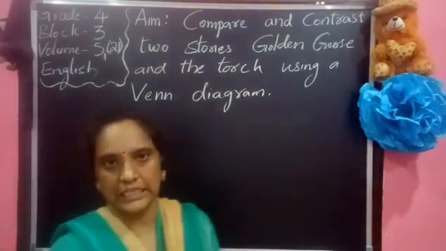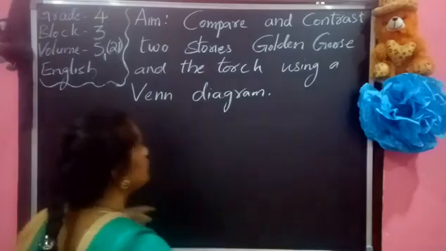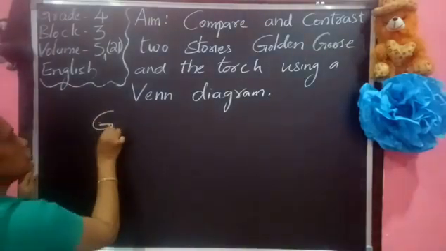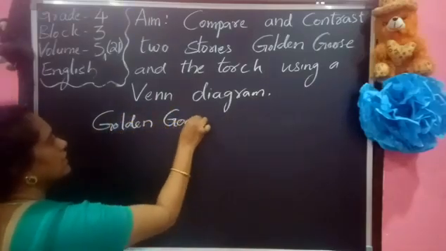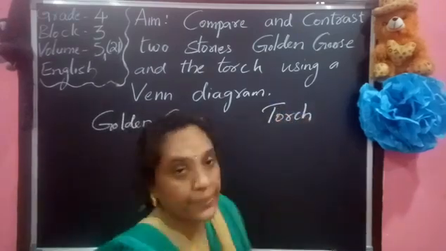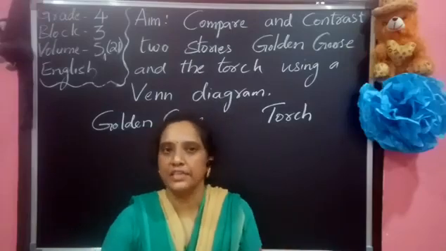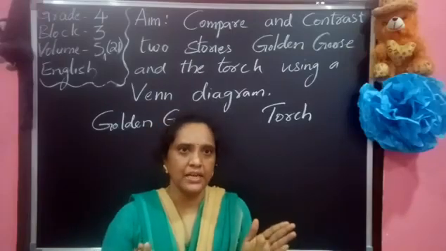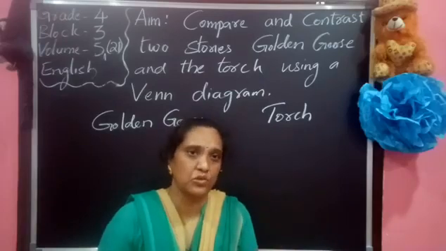Hello kids. Previously you learned two lessons, the torch and the golden goose. What are those two? Golden goose and the torch. So what are the similarities and what are the differences in this? Means two stories you learned. What is the moral from both the stories? Did we learn something from stories?